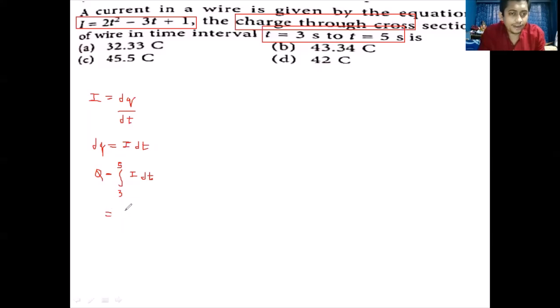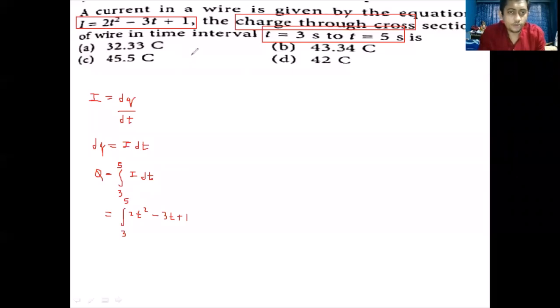So instead of I, we will write integration of 2t square minus 3t plus 1. Agreed? 2t square minus 3t plus 1, that is the value of I. And we are integrating it from 3 to 5.